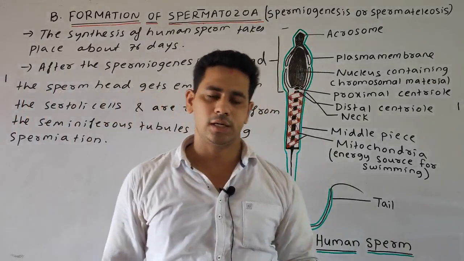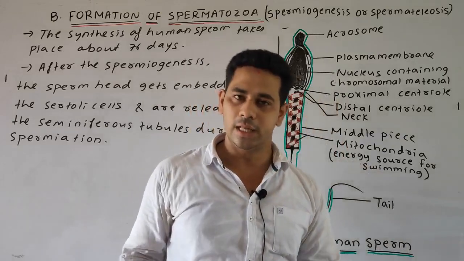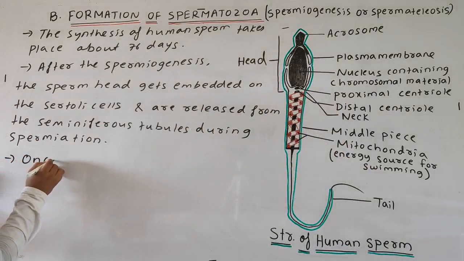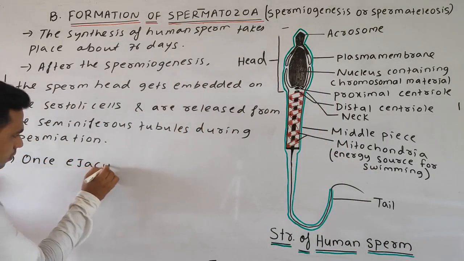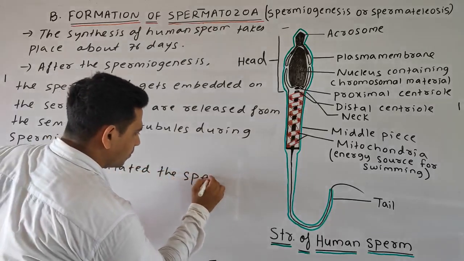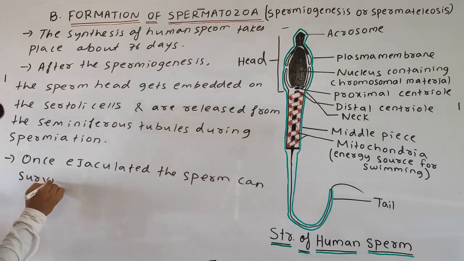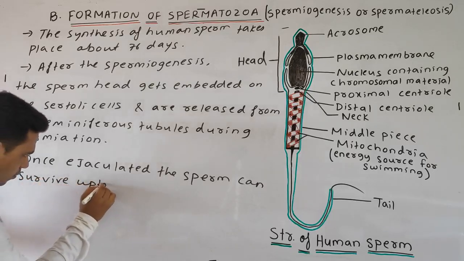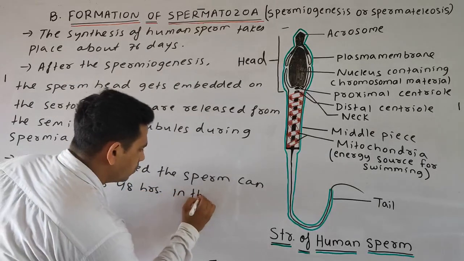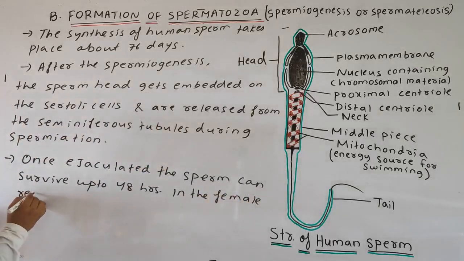And once the sperm is ejaculated, it can survive up to 48 hours in the female reproductive tract. Okay, once ejaculated, the sperm can survive up to 48 hours in the female reproductive tract.